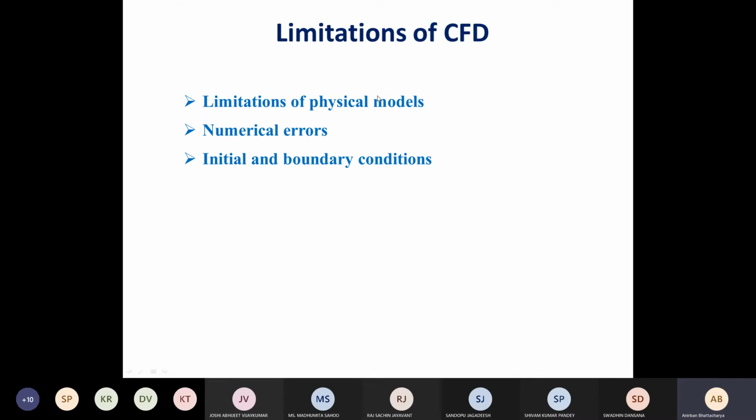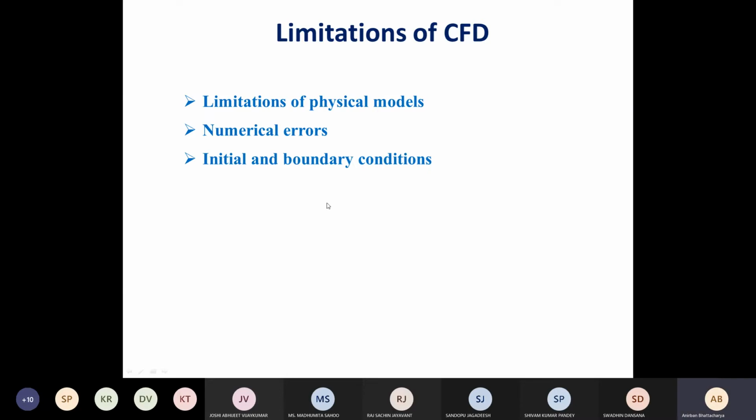With time, more and more research will go on and some of these limitations will get removed. Then even if the physical model is correct, say I am able to capture exactly the physical model, some combustion is occurring in, say, an automobile engine. We are injecting diesel and it is burning with the available oxygen. So physics we can capture correctly. We know the equations, we know the rate of energy release, everything. But there may be errors generated because of numerical approximations, because we are not solving the equations in an exact form. We convert them to simplified equations and solve them, which leads to some errors, and we have to be careful about that.